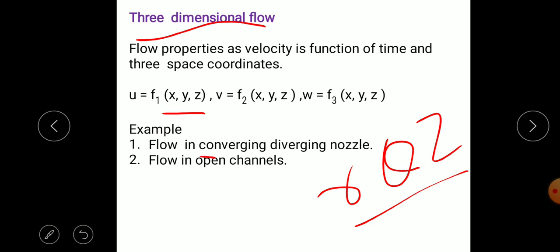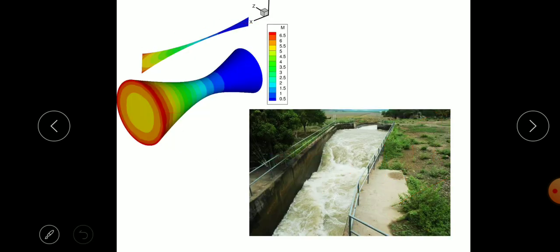Flow in a converging diverging nozzle is a three-dimensional flow. Flow in open channels, such as rivers or channels carrying water, has a large variation along the length as well as the y direction. So this is considered an example of three-dimensional flow. Properties are a function of all three coordinates.